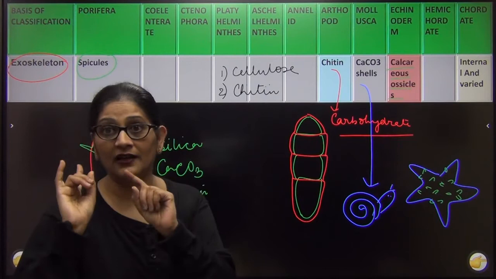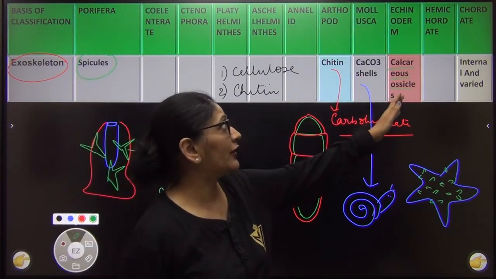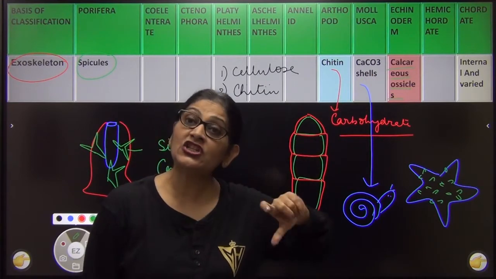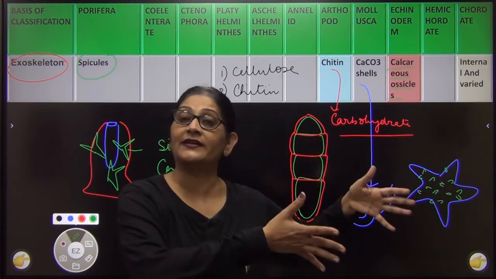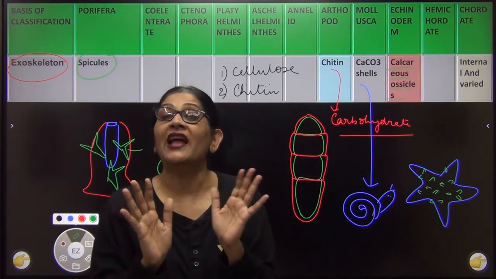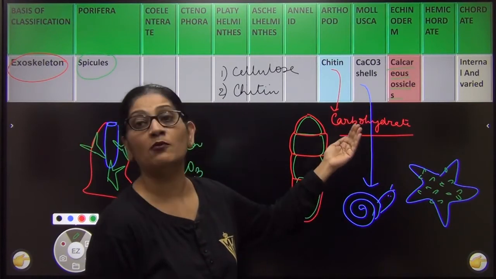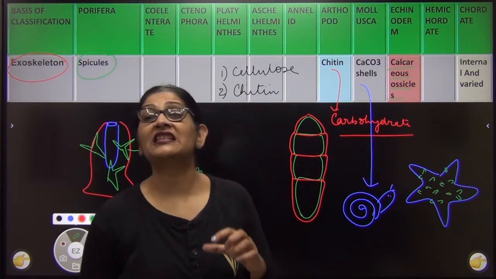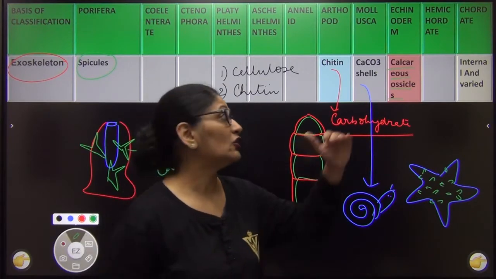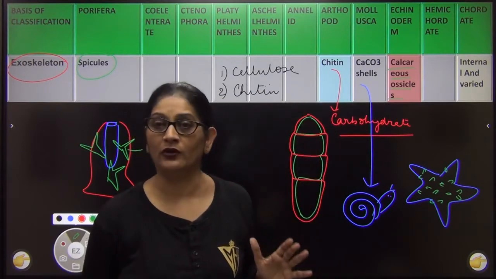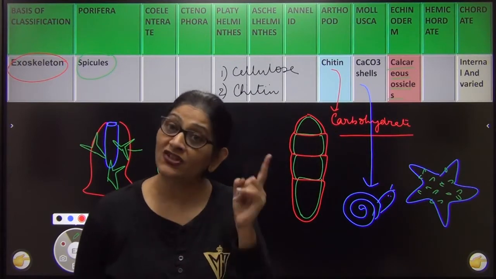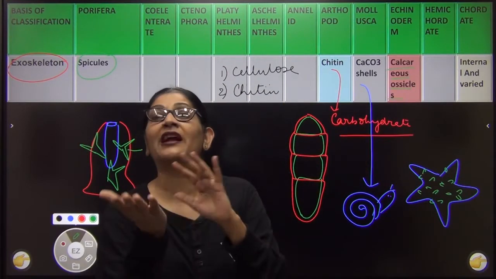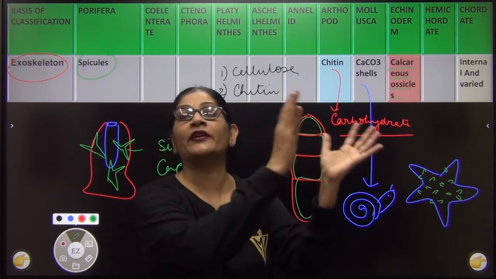मैं आपको एक इंटरेस्टिंग चीज बताती हूँ. Earlier the last non-chordate was echinoderm. आपको hemichordate का नाम भी पता लग रहा है. Initially they were kept in chordates. We thought that they are chordates. Later we found that they do not have notochord at any stage of their life, so we removed them from chordates. So echinoderm was considered as a connecting link between the chordates and the non-chordates. Echinoderms actually have many characters which resemble those of chordates, which shows that from echinoderms gradually the chordates developed.